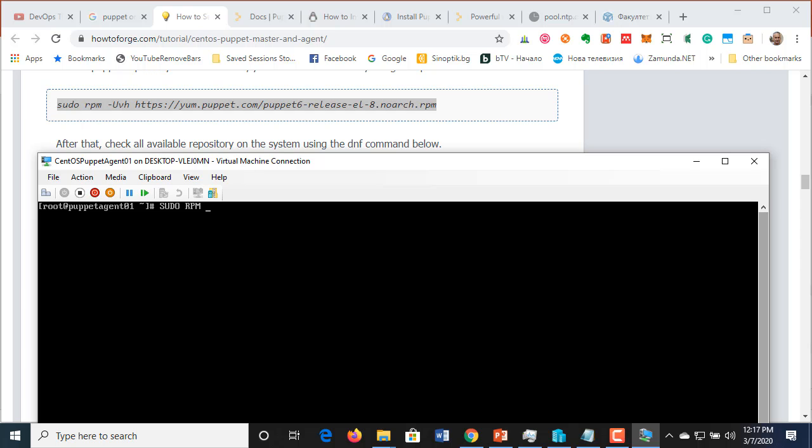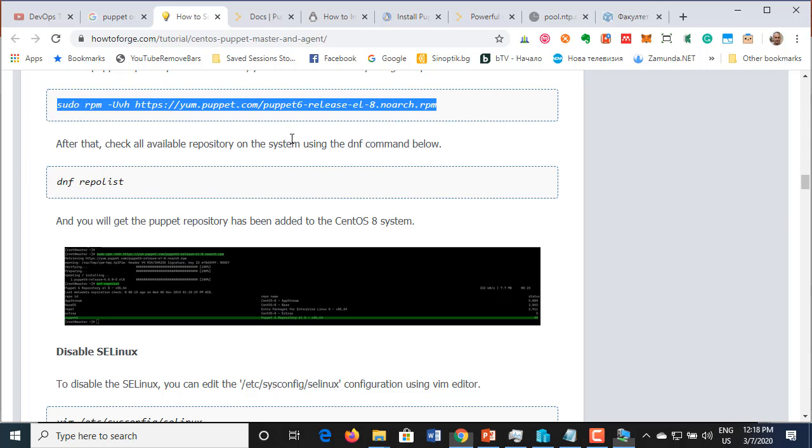sudo rpm -Uvh https://yum.puppet.com/puppet6-release-el-8.noarch.rpm. Caps lock has been pressed. sudo rpm, Red Hat package manager, -Uvh https://yum.puppet.com/puppet6-release-el-8.noarch.rpm. Hopefully that works, and I didn't make a mistake.